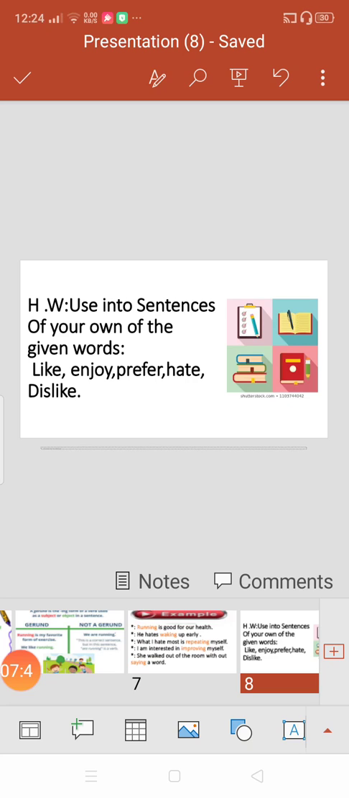But till now you have to do some written exercise: like, enjoy, prefer, hate, dislike. You have to use these words in sentences, but like is a verb, enjoy is a verb. So how will you use these as gerunds, as nouns? When you add ing: liking, enjoying, preferring, hating, disliking. In this way these verbs will be changed into gerunds.